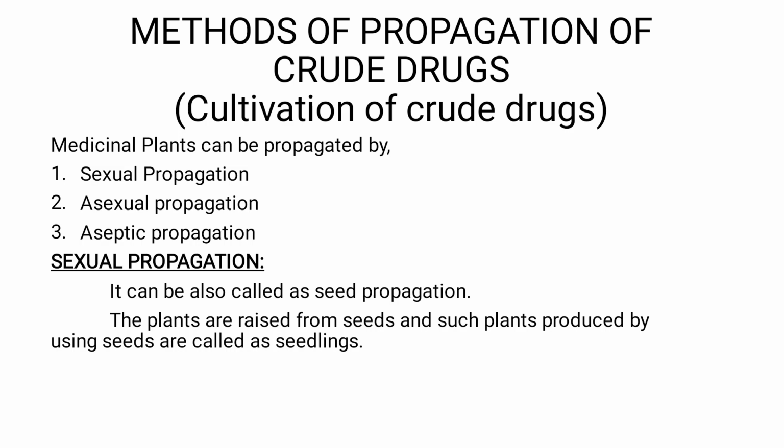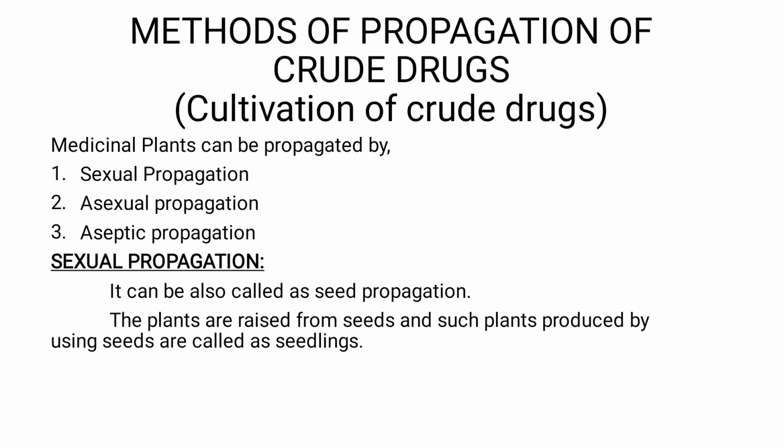So the various methods that can be used to propagate medicinal plants are of three types. Number one is called sexual propagation, number two is called asexual propagation, and number three is called the aseptic method of propagation, right? So we'll see them one by one.